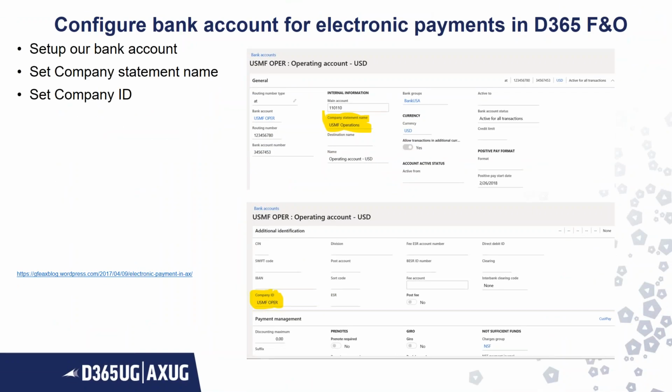Let's take a look at a different account in the D365 version. Here the company statement name is USMF Operations, and the company ID is USMF OPR.